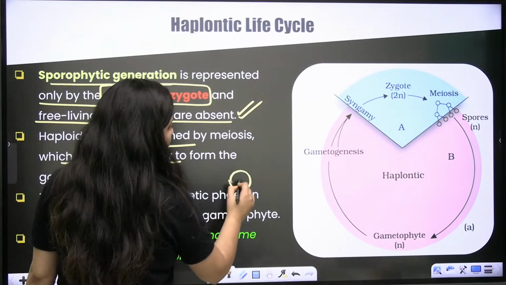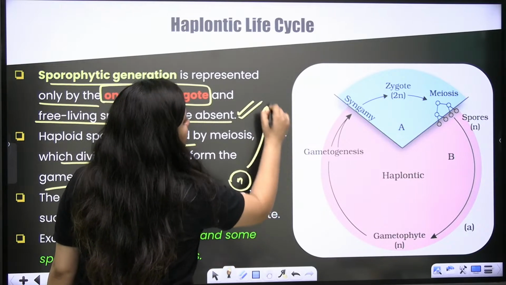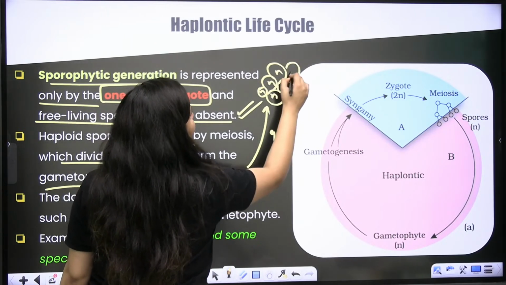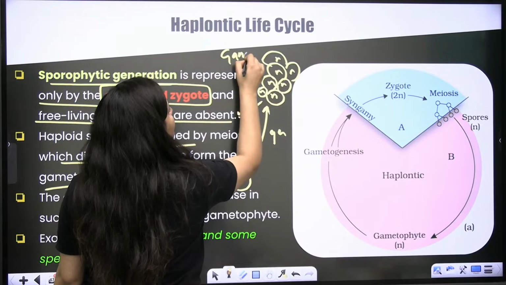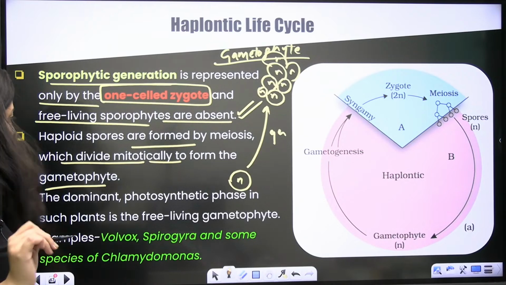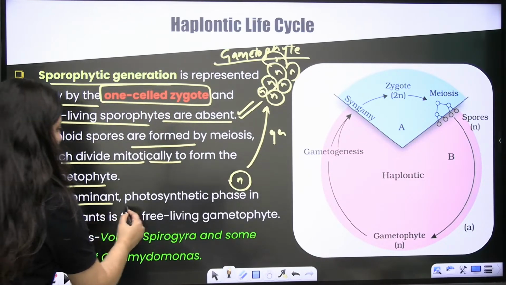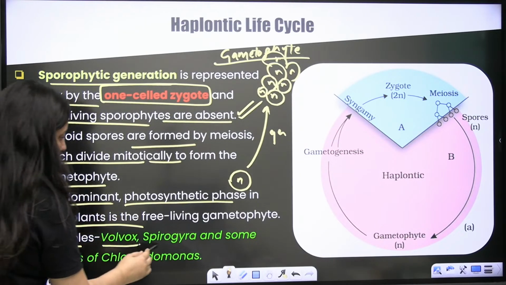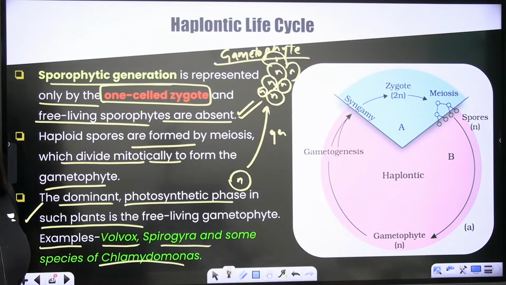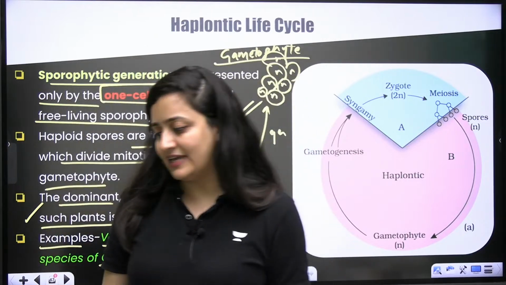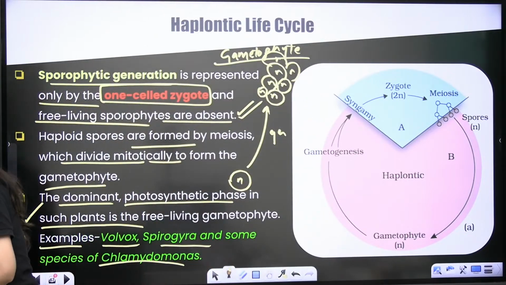Like we have the haploid spores. I told you the spores will germinate. So these spores will divide by mitosis. They will increase their number. Slowly it will grow as the gametophyte, or you can say as the algal thallus. That is how it will grow. So the dominant photosynthetic phase in such plants is the free-living gametophyte. Examples are given: Volvox, Spirogyra, and some species of Chlamydomonas. Examples are important, and you really need to understand the meaning of haplontic life cycle. If there is any doubt, kindly let me know.